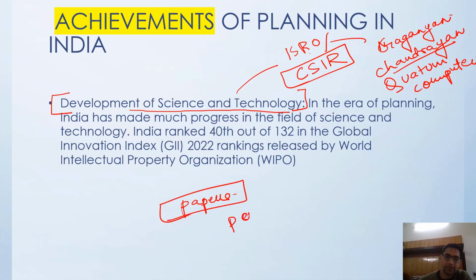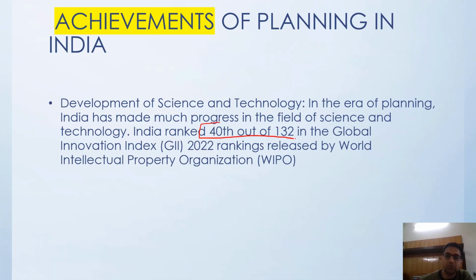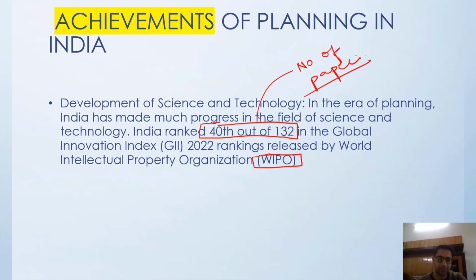patent papers. How will you know that we are going ahead in science and technology? It is the number of patent papers that you file. India ranked 40 out of 132 in the Global Innovation Index, released by the World Intellectual Property Organization. The ranking is based on the number of research papers for patents being submitted. So India has a very good ranking, but it can be improved further.